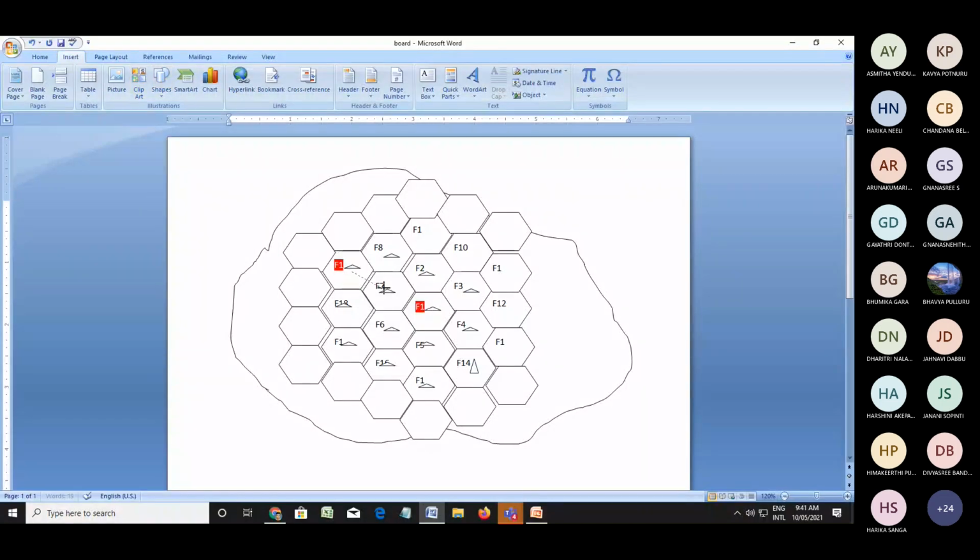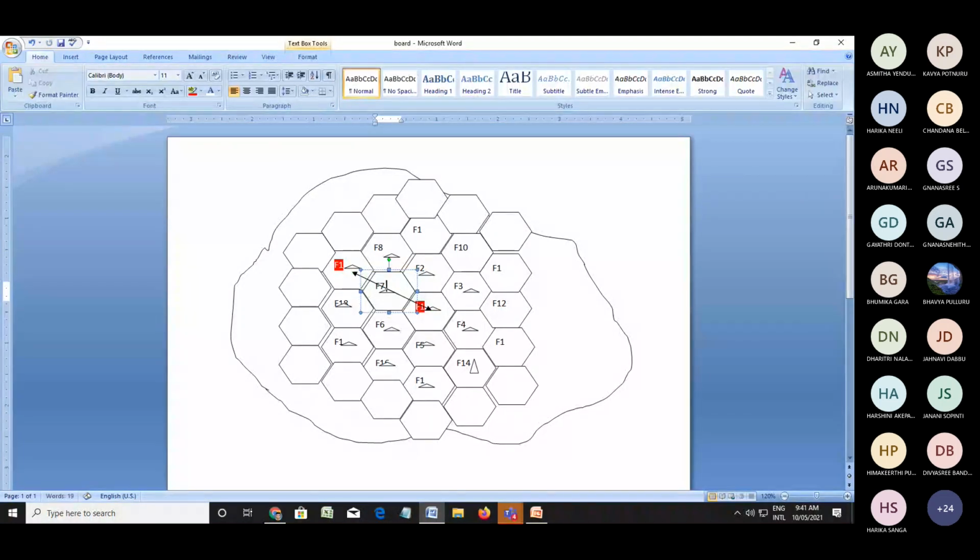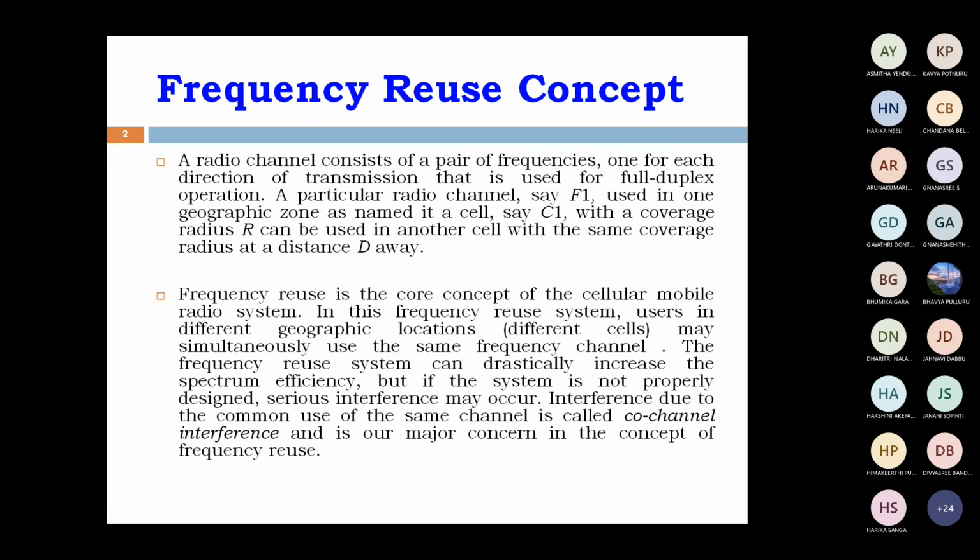The distance from this base station to this base station is called the frequency reuse distance. It is represented by capital D. Nothing but the distance between two co-channel cells is called the frequency reuse distance. Let R be the radius of the cell and capital D the frequency reuse distance.